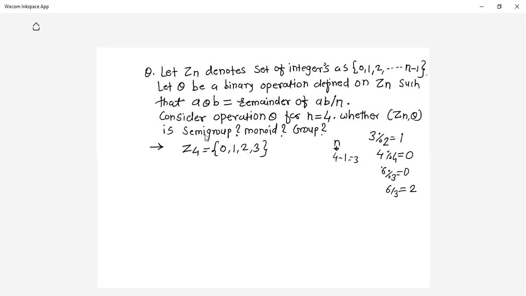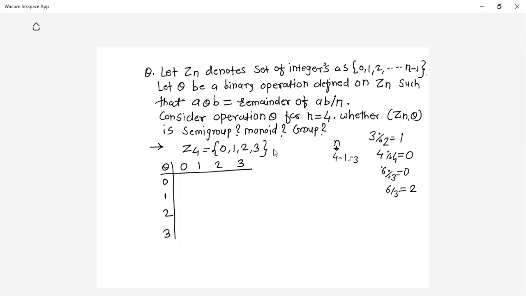Now I need to check whether it is a semi-group, monoid, or group. So I'll prepare one table, and then we'll check. The operation is theta. Elements are 0, 1, 2, and 3, and again I'll write here also 0, 1, 2, and 3.